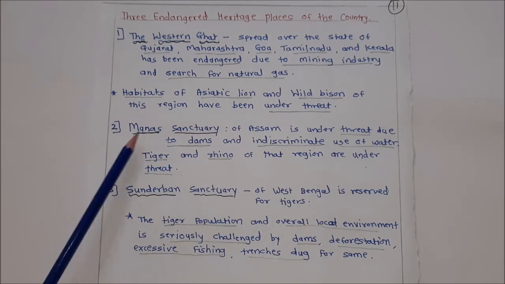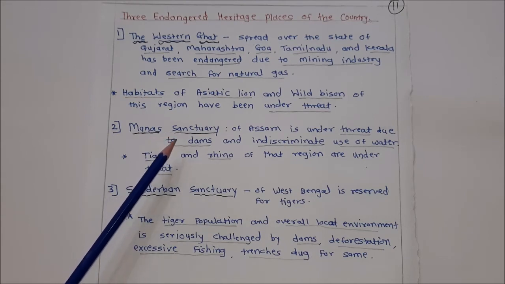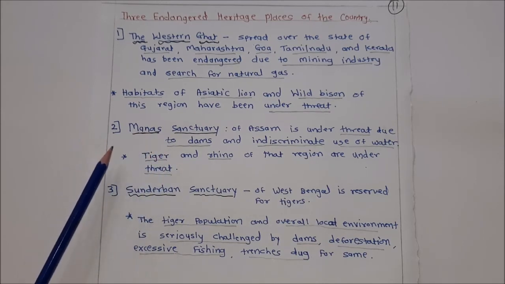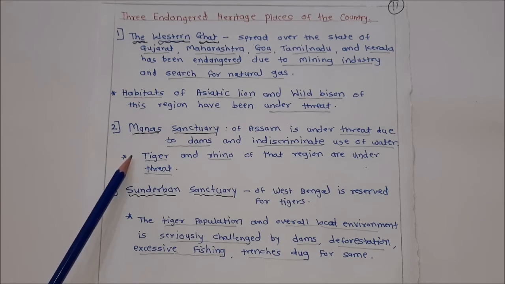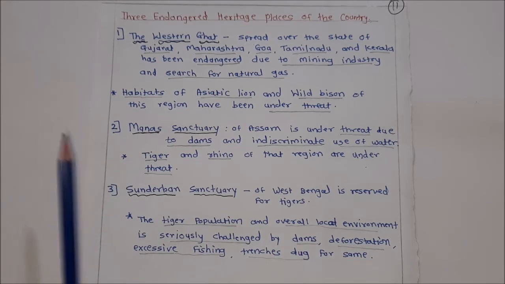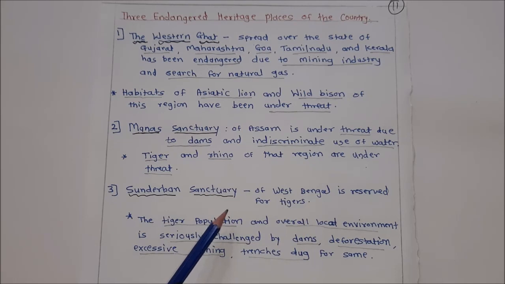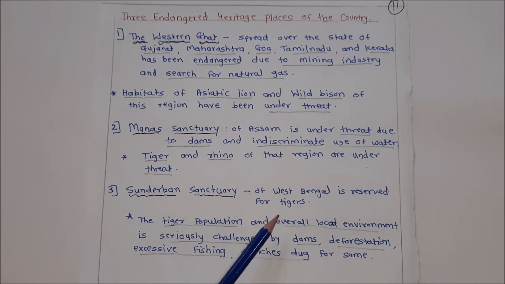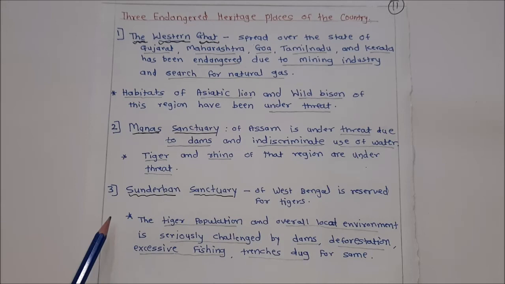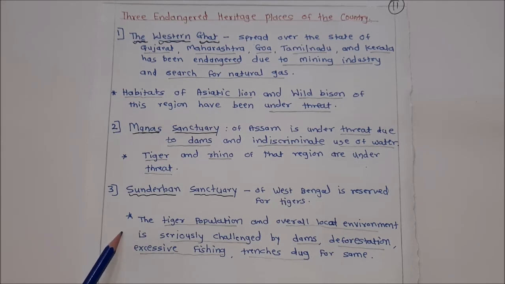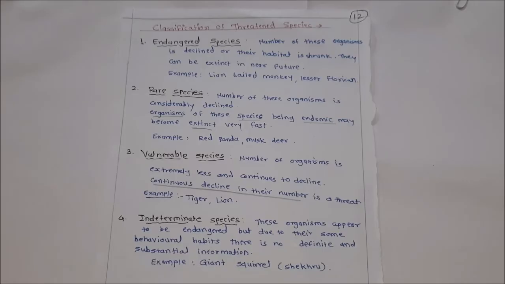Second one, Manas Sanctuary of Assam is under threat due to dams and indiscriminate use of water. Tiger and rhino of that region are under threat. Third, Sundarban Sanctuary of West Bengal is reserved for tigers. The tiger population and overall local environment is seriously challenged by dams, deforestation, excessive fishing and trenches dug for salt.